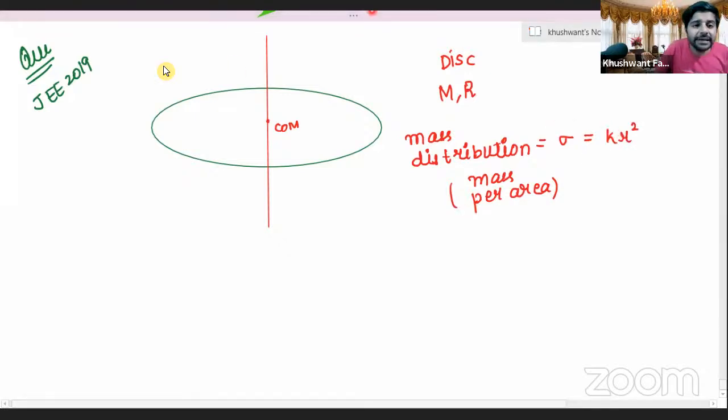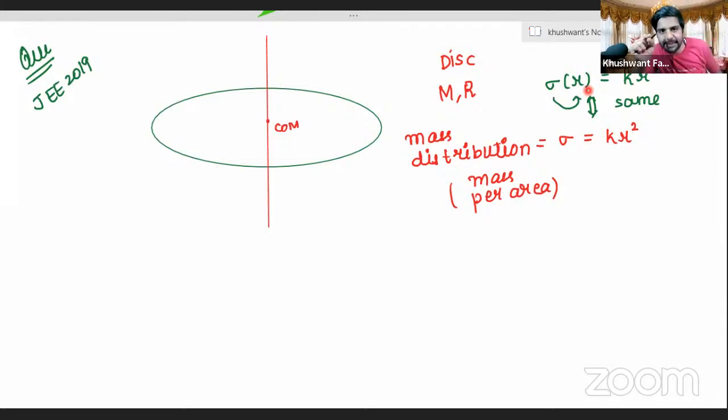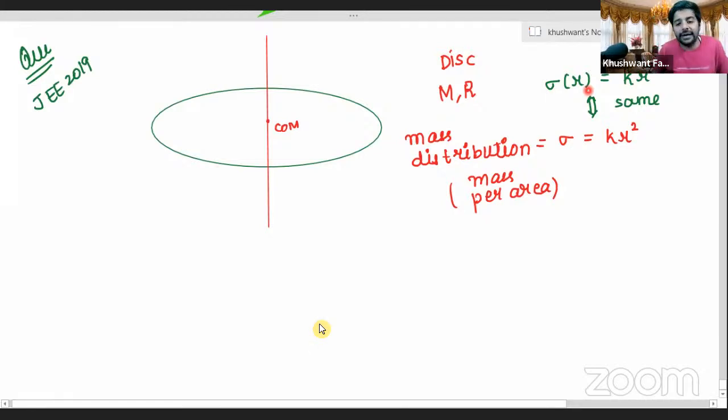Please remember, sometimes they'll also write this as sigma as a function of r. Sigma r is kr square. These both mean the same. Sometimes they'll write sigma and then r in brackets. It means that sigma depends on r. Same meaning.